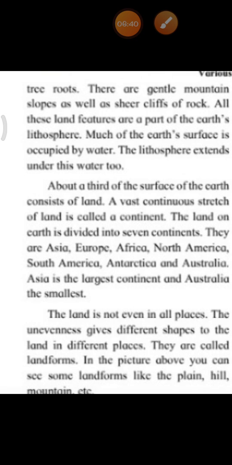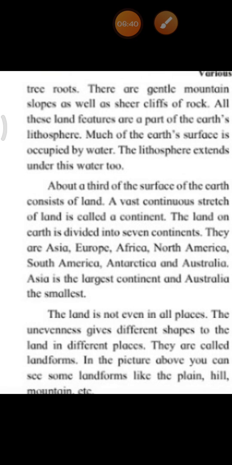They are Asia, Europe, Africa, North America, South America, Antarctica and Australia. Of these, Asia is the largest continent and Australia is the smallest continent. Have you all heard about these names?